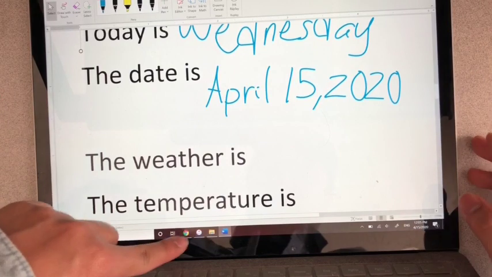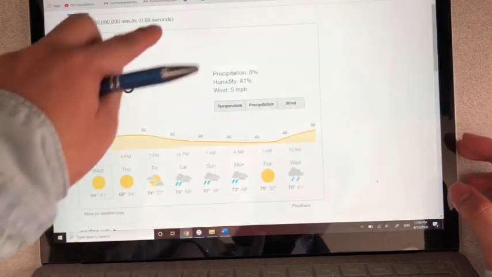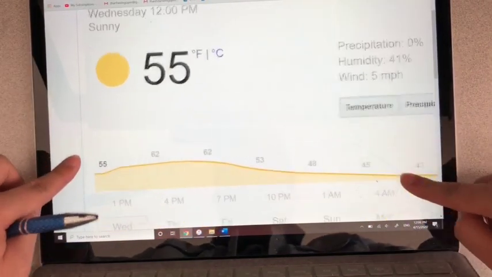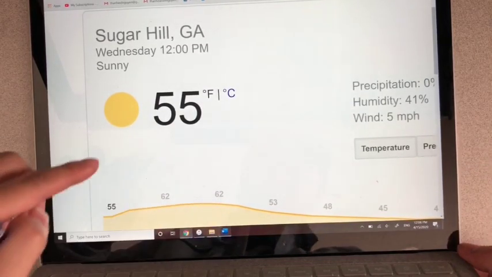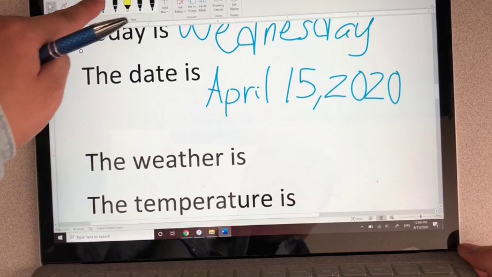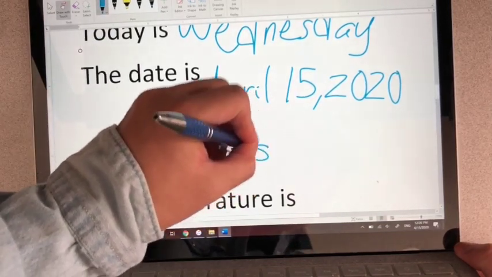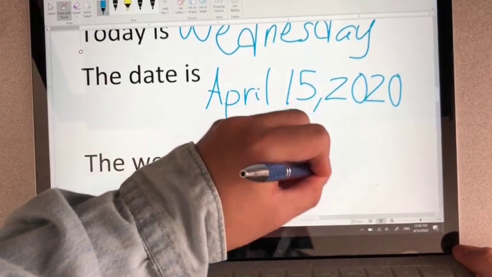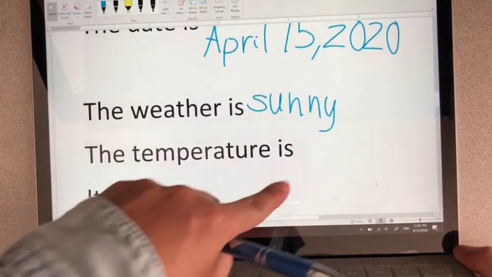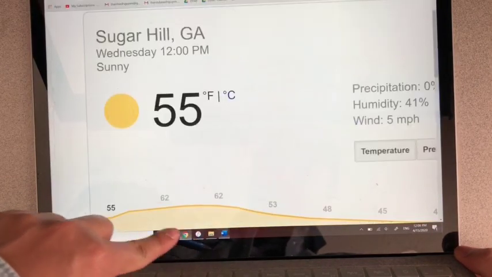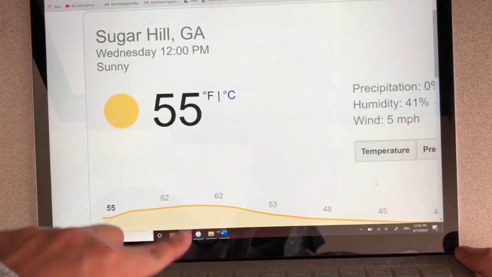The weather is, well, let's check on the weather. The weather is sunny and the temperature is 55 degrees.